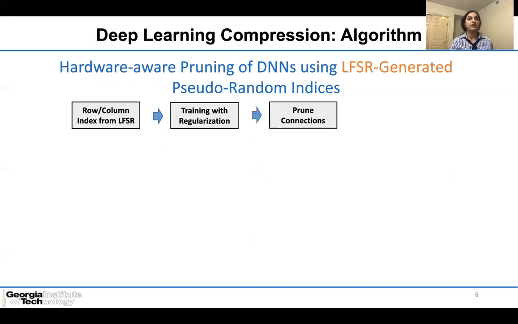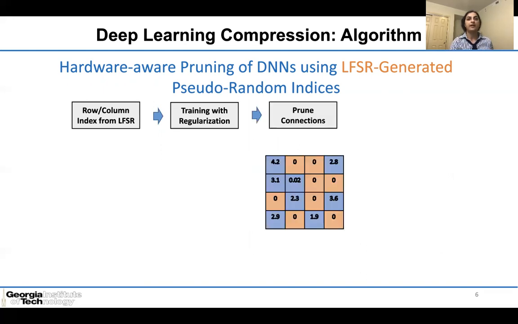After heavily regularizing the selected weights, a pruning step is employed to make sure that all the selected weights are exactly zero, as regularization makes the connections very close to zero, but not exactly zero.